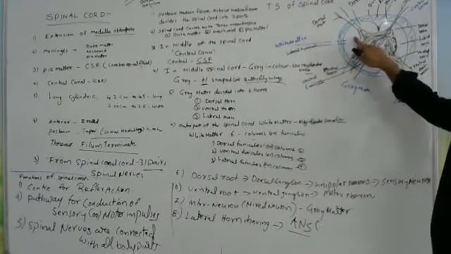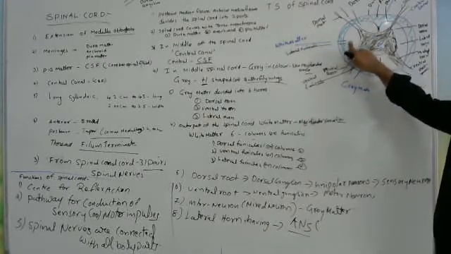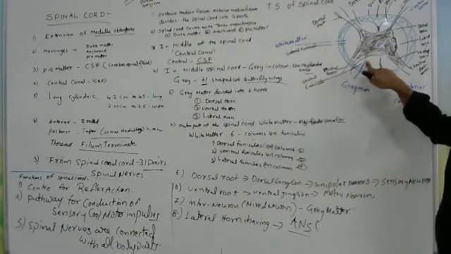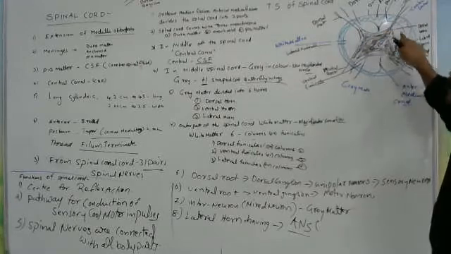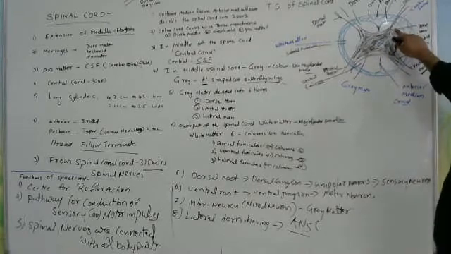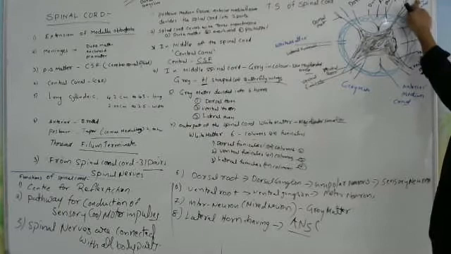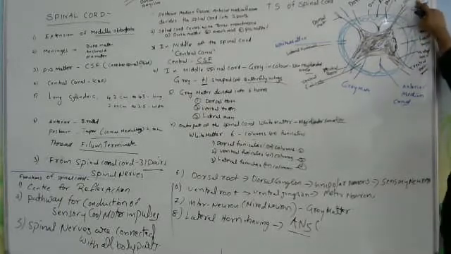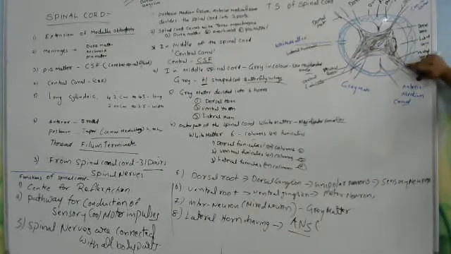White matter is made up of myelinated nerve fibers. Dorsal, lateral, ventral funiculus: this side 3, this side 3, so 6 funiculi. The dorsal horn comes outside as the dorsal root, which is connected with the dorsal ganglion. Ganglion means a combination of nerves, a place where the nerves are joining. That is the dorsal ganglion, and this is the ventral ganglion.